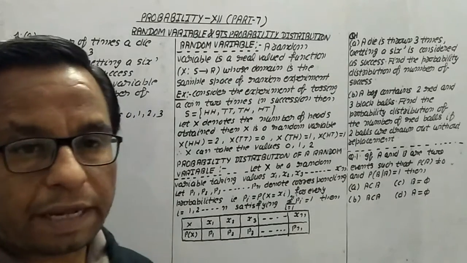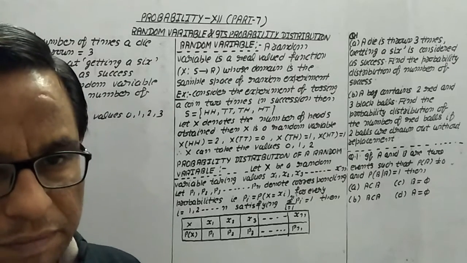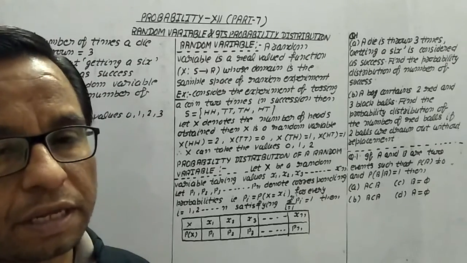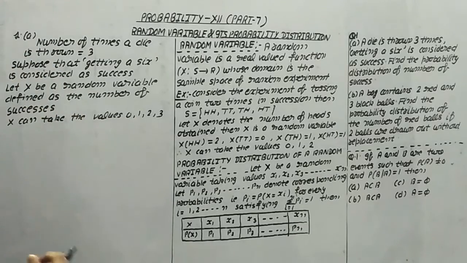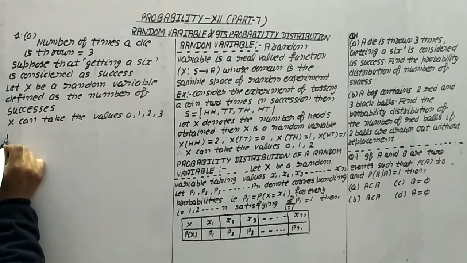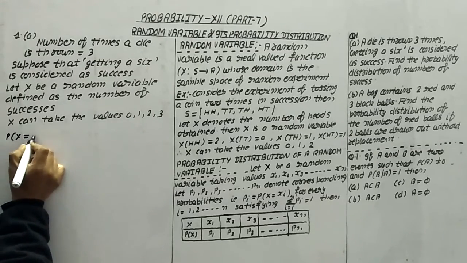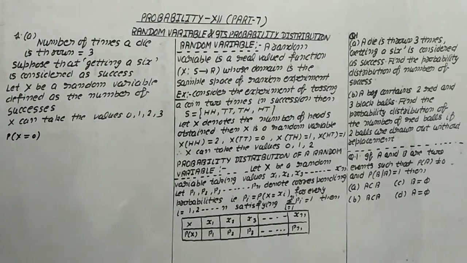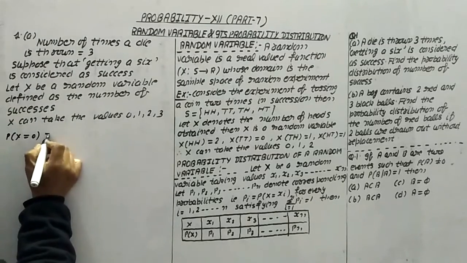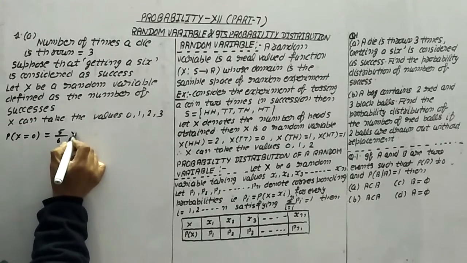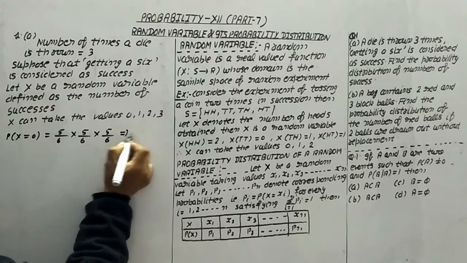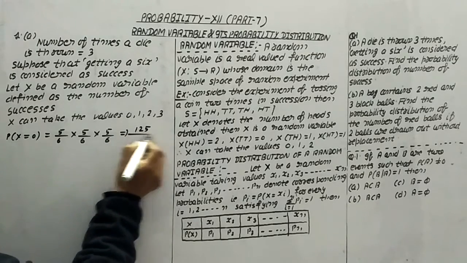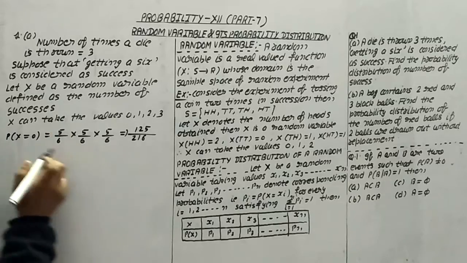Now in a single throw, getting a 6, what is the probability? 1 by 6. Not getting a 6, what is the probability of that? 5 by 6. Now first of all, on the basis of this, we will find the probability of X = 0. It means there is no 6 at any time. So the first throw is 5 by 6, the second throw also 5 by 6, the third throw also 5 by 6. This becomes 125 upon 216. So this is for P(X=0).